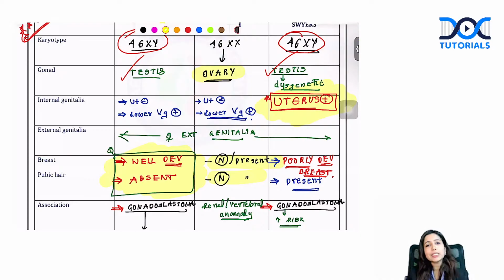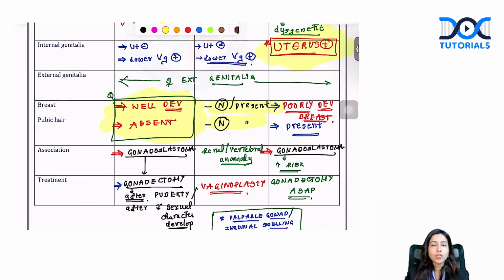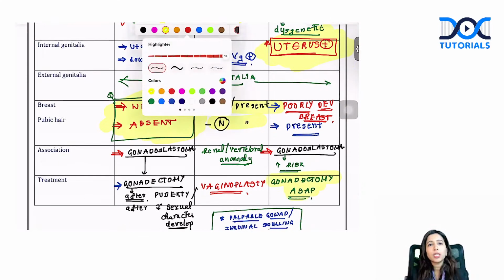How to manage this condition? Swyer syndrome, the risk of cancer developing in the gonad is very high. You have to do gonadectomy as soon as possible. Is there any need for vaginoplasty? No, they already have uterus, they already have vagina, no point of vaginoplasty.